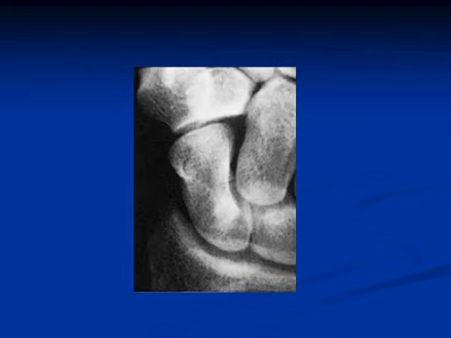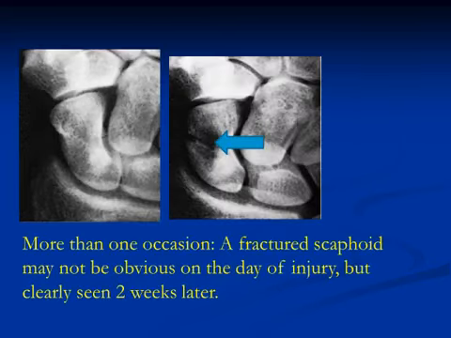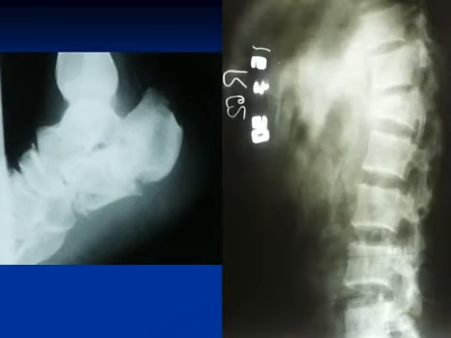Two times: for example, a fracture of the scaphoid, with no obvious fracture line here. We repeat the X-ray after 2 weeks, the fracture line becomes more obvious, and this helps us in the diagnosis of special types of fracture, like scaphoid bone fracture, impacted fracture of the femoral neck, and a fracture displaced in the lateral malleolus. Two injuries: like this fracture of the calcaneum, it may be associated with a fracture in the thoracic or lumbar vertebra. Sometimes it is associated with a fracture in the acetabulum or pelvis.